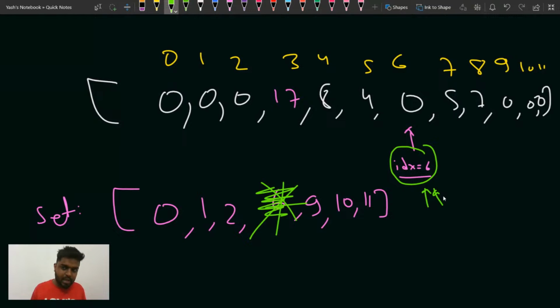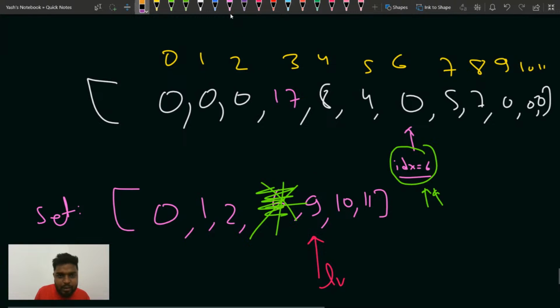Can you tell me, guys, which is the first element that is greater than 6? No, 9 is the first element that is greater than 6. So my lower bound pointer will point here. Let's say the left pointer, L, whatever you want to name it.